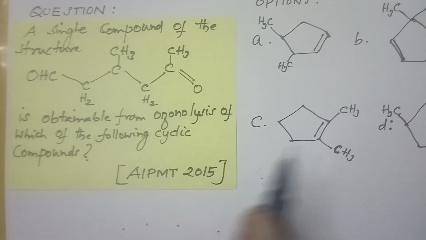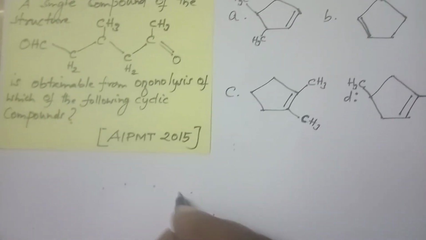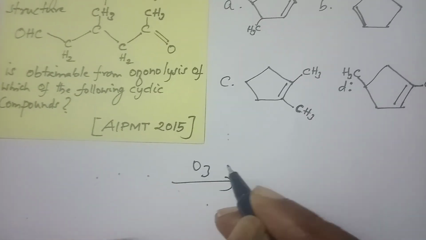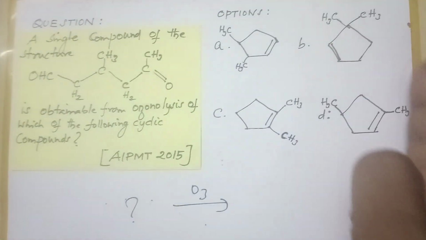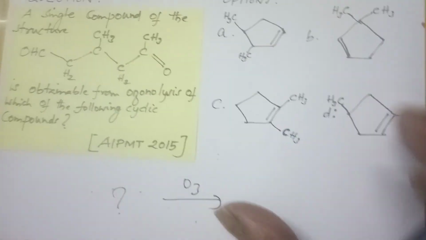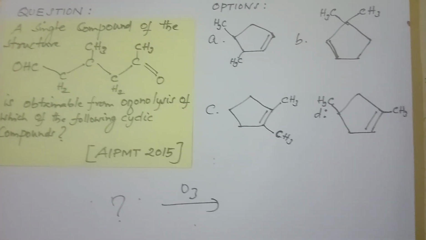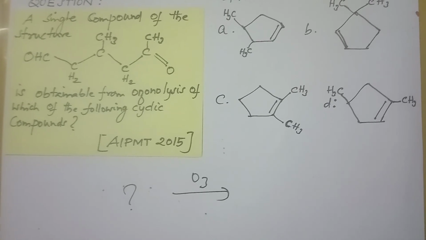Okay, so what is the knowledge? This is the product. I am not going to write the product because it takes a lot of time. What is the reactant? That is the question. In front of us, you have a lot of cyclic structures. First, I am observing what I am seeing at a glance. All are 5 carbon atoms, so I cannot check with the carbon chain. So that I have ruled out.